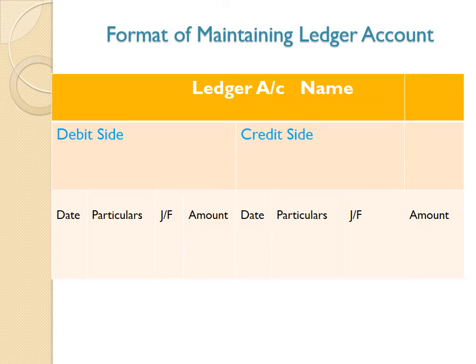On the debit side, we take four columns: date, particulars, JF, that is journal folio, and amount. On the credit side also: date, particulars, JF, and amount. So this is the format of a ledger account. It may be a cash account, building account, computer account, or stationery account. We are maintaining ledgers in this manner.